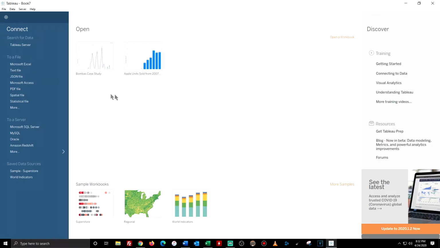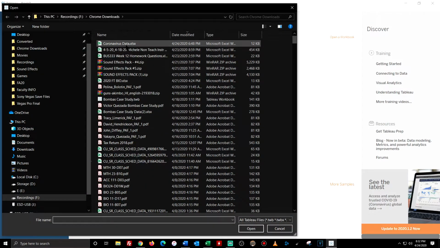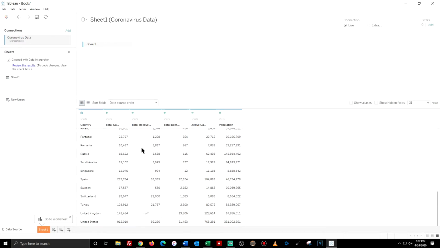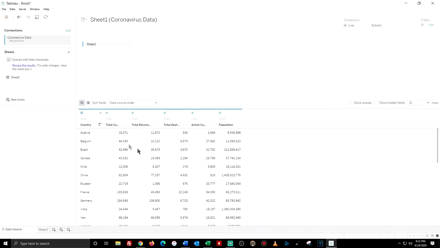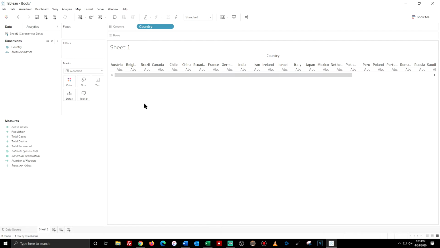Let's open up Tableau. Go to File, hit Open, select my data chart from Excel. So right here, it shows you all the columns and everything. I always like to hit this button right here because it cleans up the data and organizes it better. So now that I have everything cleaned up and my data is in Tableau, let's go over to Sheet 1. So the first thing I would like to show is a map of all the 32 countries I selected from the chart.